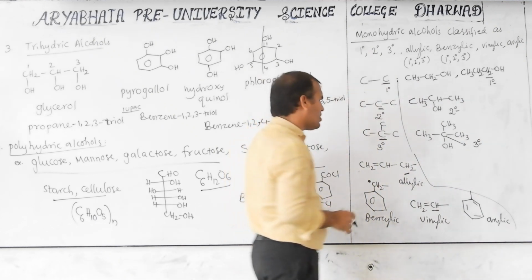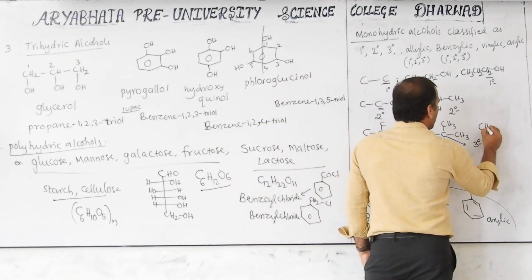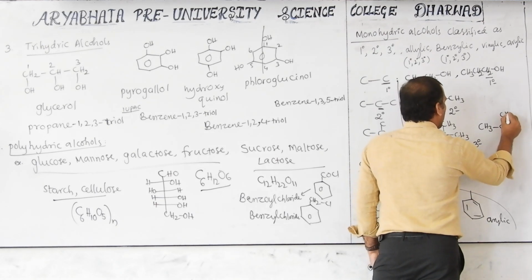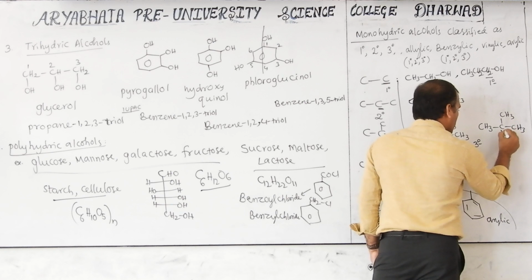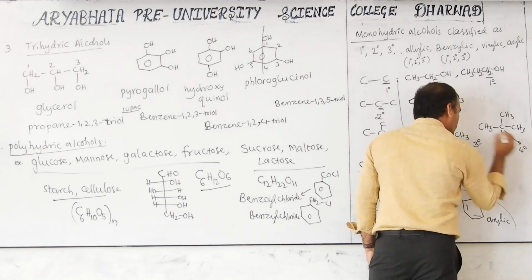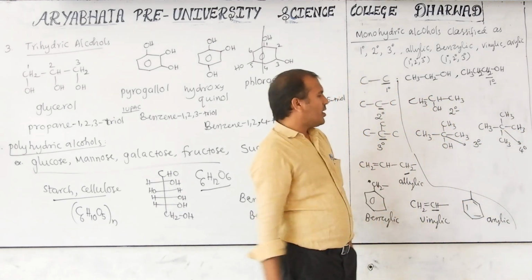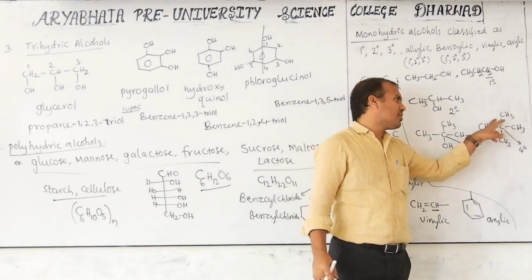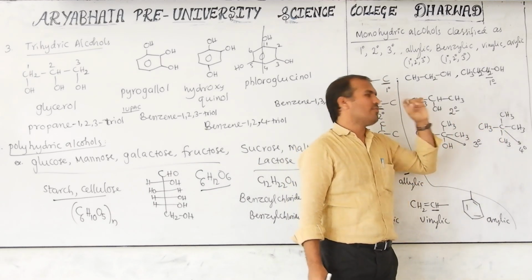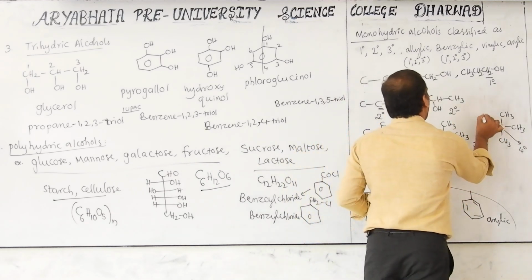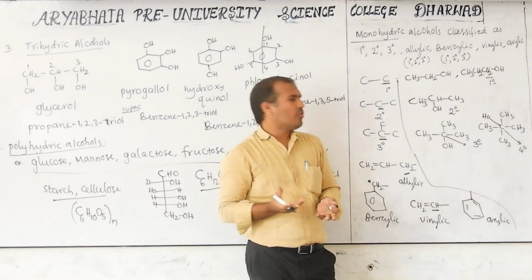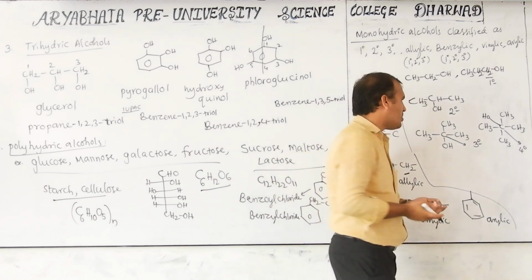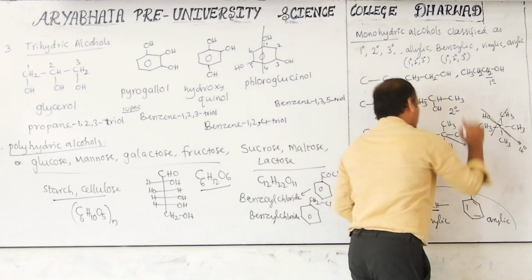Quaternary alcohol is not possible. I will write here the reason: CH3, CH3, CH3, C. This is called a quaternary carbon. But there is no other group bonded because the carbon's valency is already satisfied. If you write one OH group like this, then the carbon cannot accommodate more than 4 groups. A fifth bond is not possible. So this is not possible.